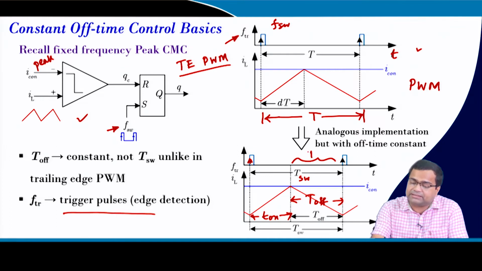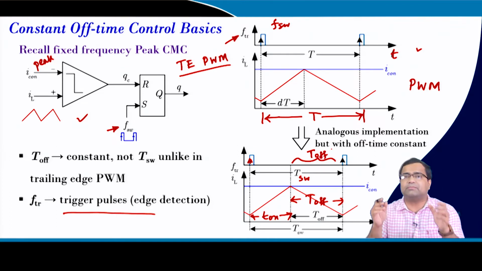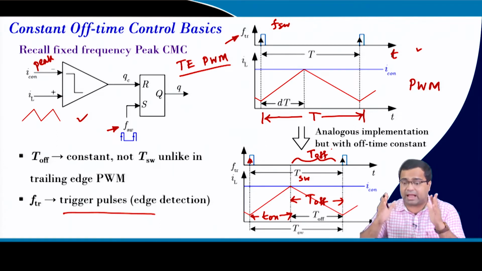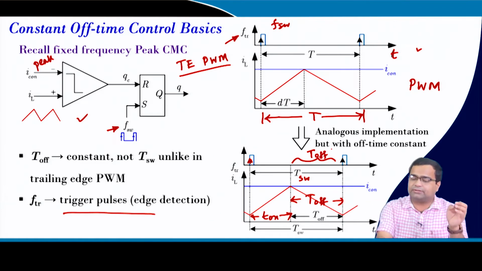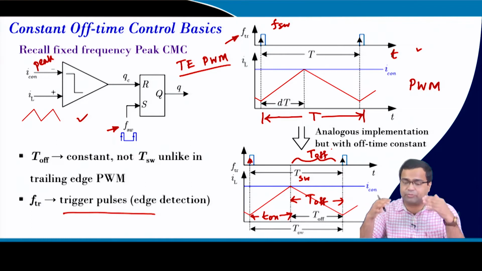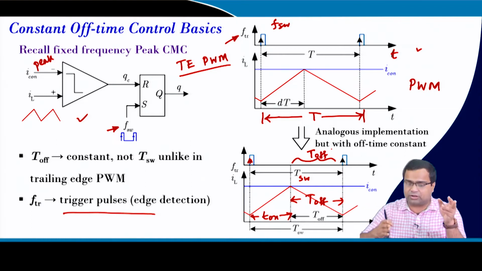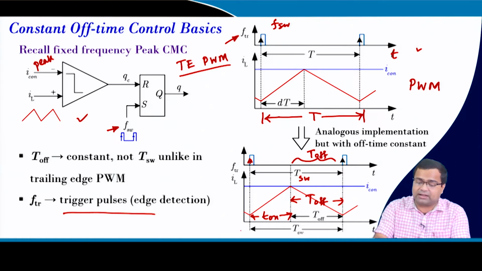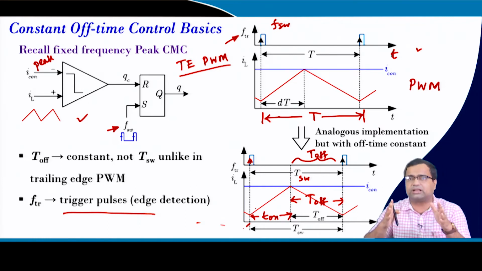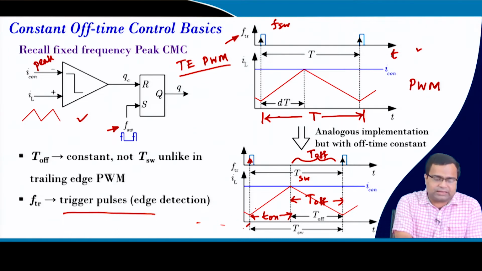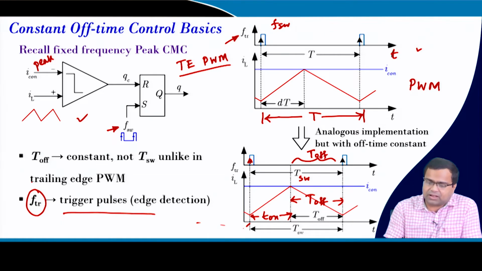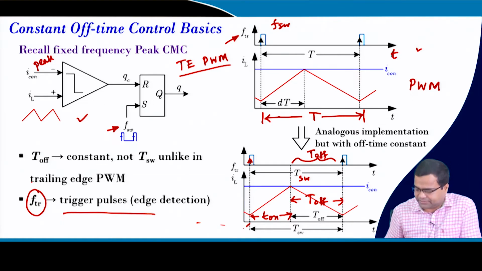In this trigger pulse, this off time is generated from a monoshot timer. That means, when you enable it, the monoshot timer remains activated for the duration of T off, and once the T off time has elapsed, the monoshot timer is turned off, and based on the falling edge trigger, we can turn on the switch. That means, the switch turns on when the monoshot timer finishes its counting. So, the trigger pulse is the falling edge of the monoshot timer. Then the logic remains the same, it controls the peak current.